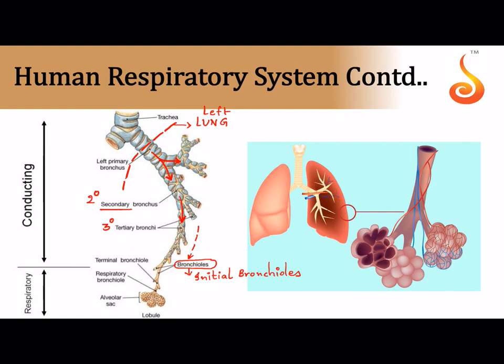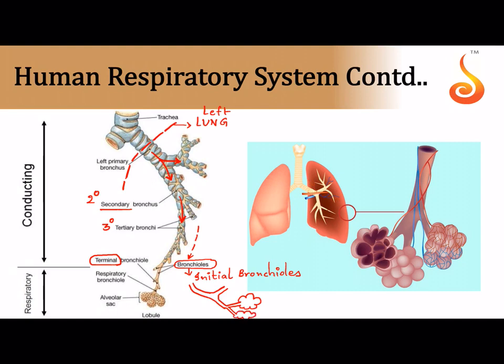Okay, and then you can see the terminal ones appear bare, and these are referred to as the terminal bronchioles. Now the terminal bronchiole then branches into even finer branches which are called respiratory bronchioles, and the respiratory bronchiole receives ducts which are called alveolar ducts, which are ending in these sac-like structures which are referred to as alveoli.